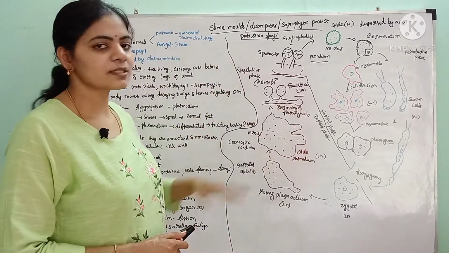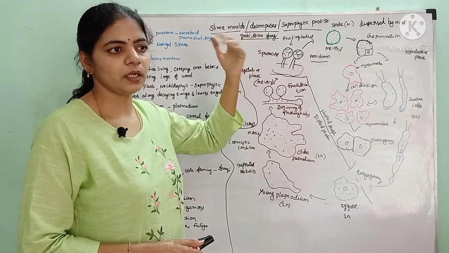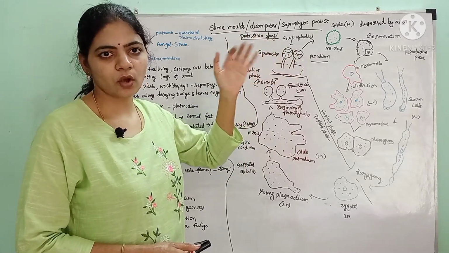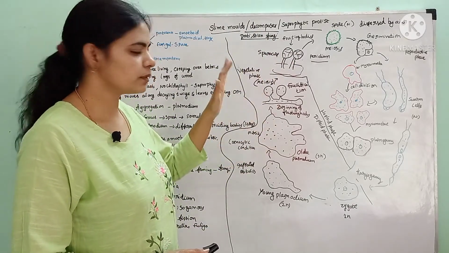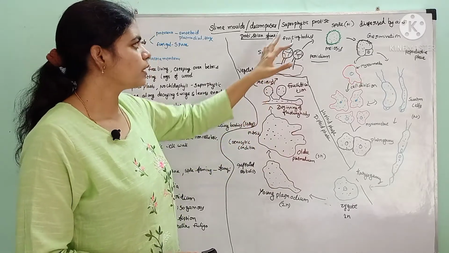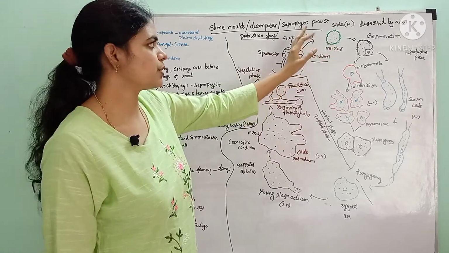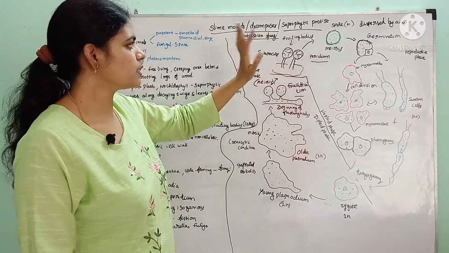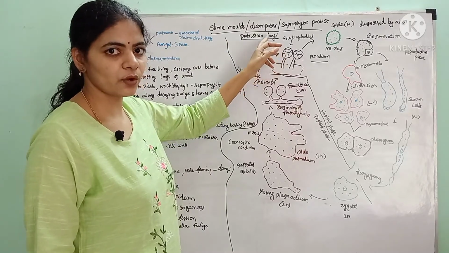So these slime molds decompose the organic matter. If there are any dead plants or rotten logs or fallen leaves present, the slime molds will grow on them and eat them by decomposing them, and grow very well. So these are saprophytic in nature, hence these are saprophytic protists. These are also called protistan fungi, decomposing organic matter.